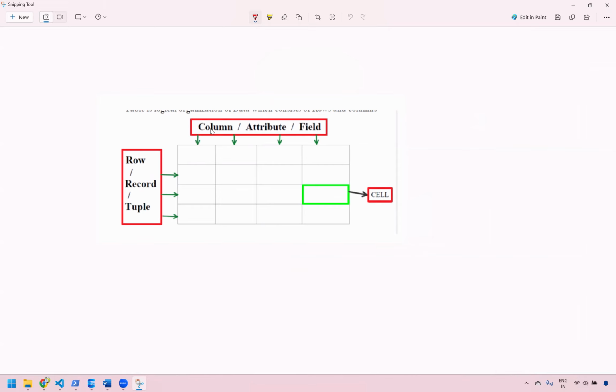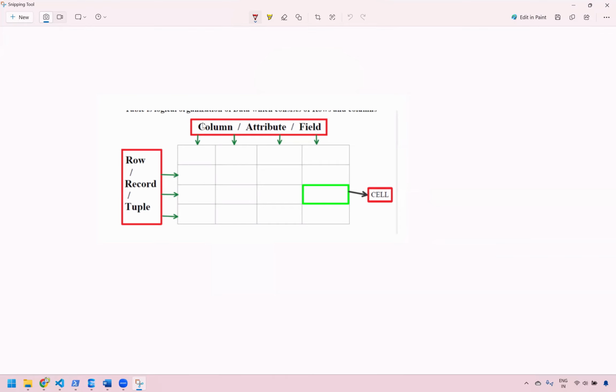These columns have other names. Column is one name; it has another name also, it is called an attribute, and the attribute has another name, it is called a field. So column has two other names: one is attribute, another is field. And row also has two other names: it is called a record or a tuple. A combination of rows and columns, we call that intersection part a cell, where we store the data.